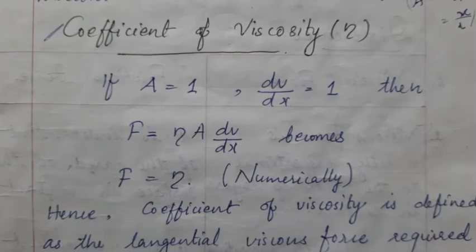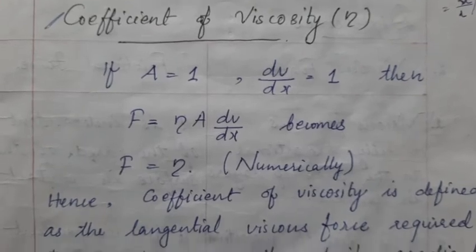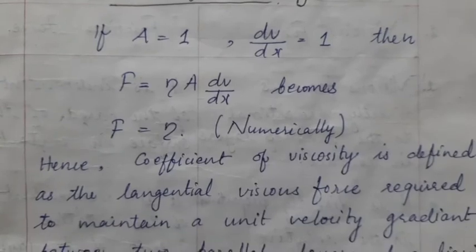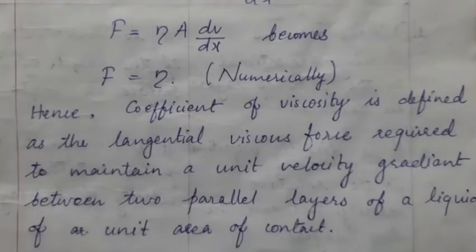It is the tangential viscous force required to maintain unit velocity gradient, dv by dx, between two layers of a liquid of unit area of contact. So the area of contact of the layers is unity, and the velocity gradient also is unity, F will be equal to eta. And the unit of this coefficient of viscosity is known as Poiseuille.